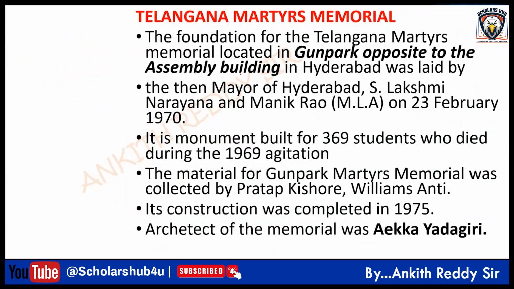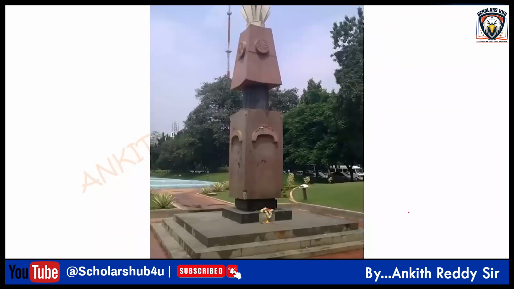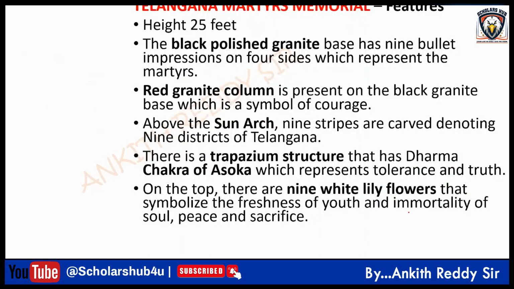So the architect of this memorial was Yakka Yadagiri. It was started in the 1970s and construction was completed in 1975. If you look at the memorial here, at the bottom, it is a 25 feet memorial.